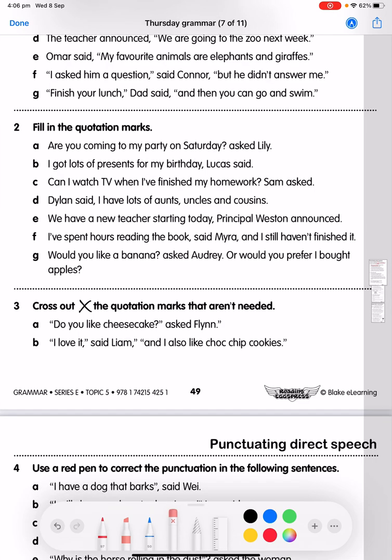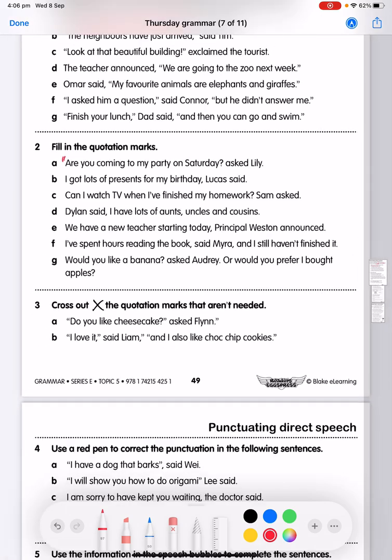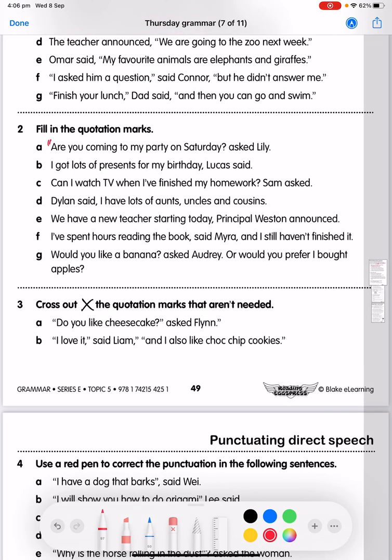Remember, I have my opening speech mark, which goes before the first word that is said, and my closing speech mark, which goes after the last word that is said, including any punctuation marks. I've got a question mark because Lily is asking a question. All right, so you can do that for B to G.